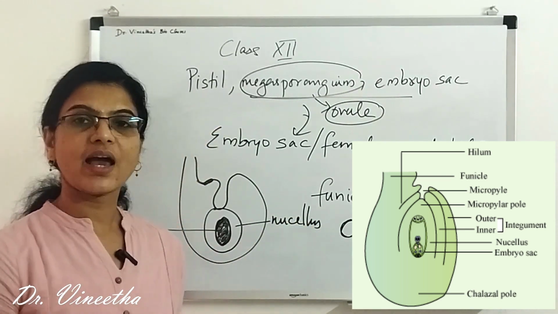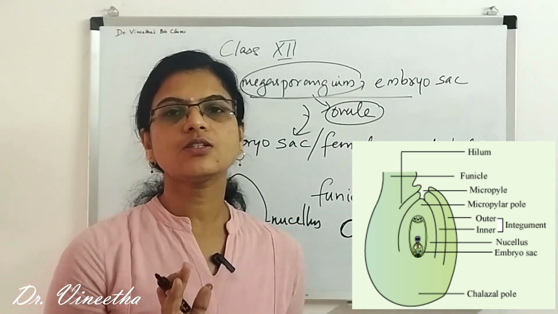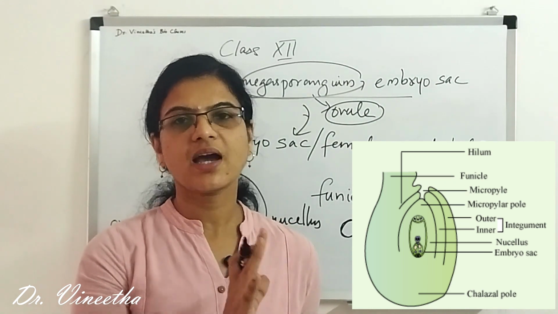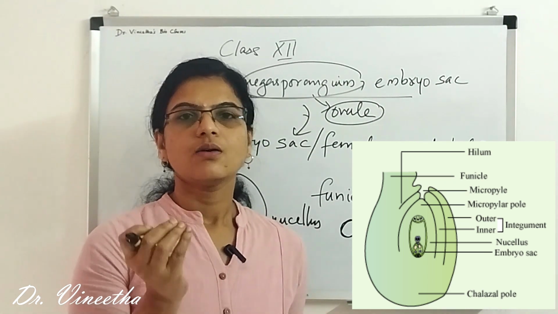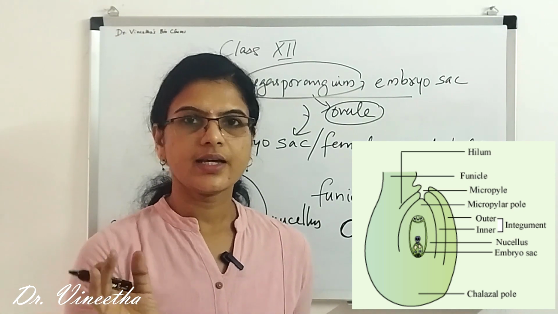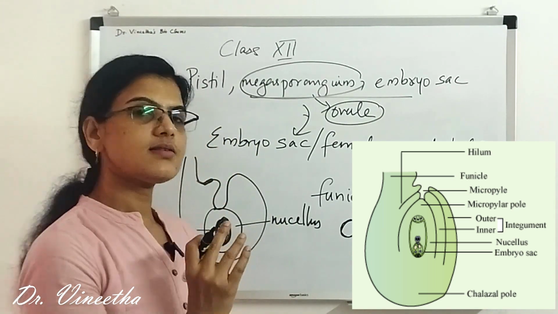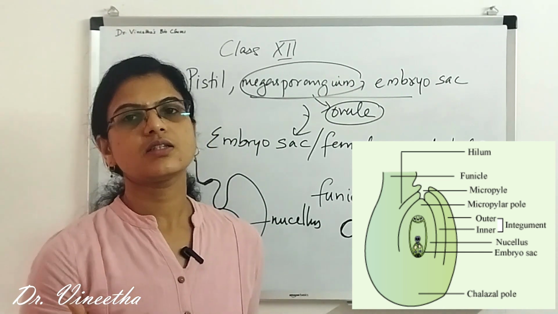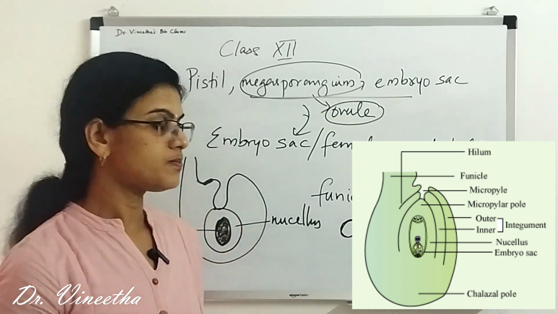This is a mass of tissue, and this serves a purpose similar to that of the tapetal cells in the microsporangium. Okay, what is the function of the tapetal cells? It gives nourishment, right? Similarly, the nucellus also, it's a food reserve. It gives nourishment to the ovum.